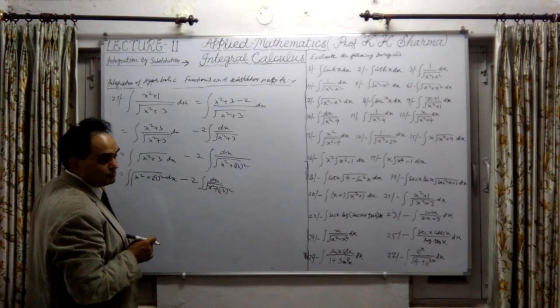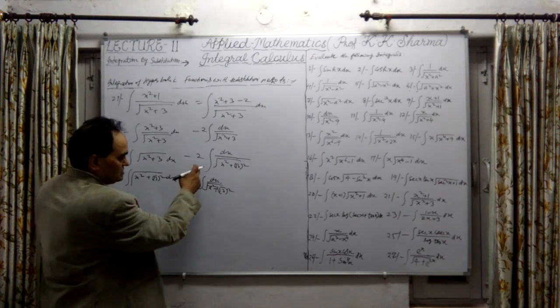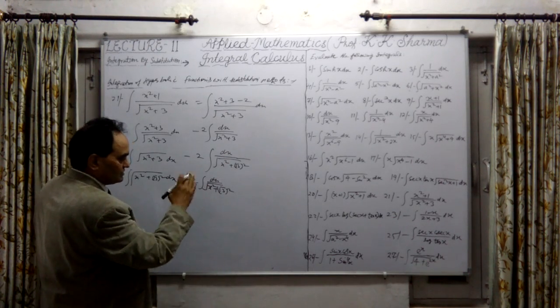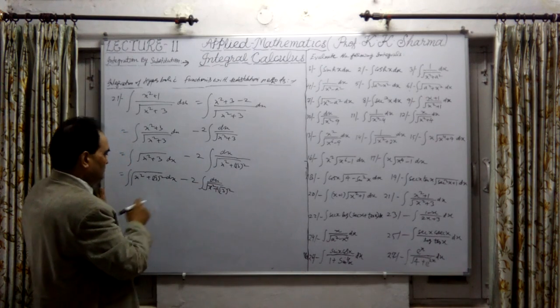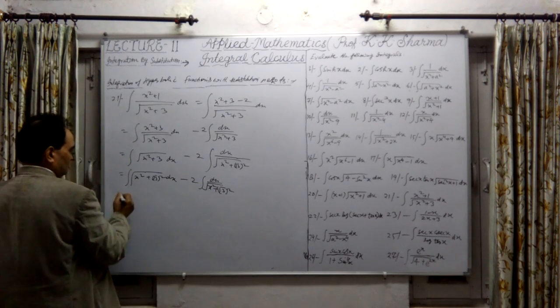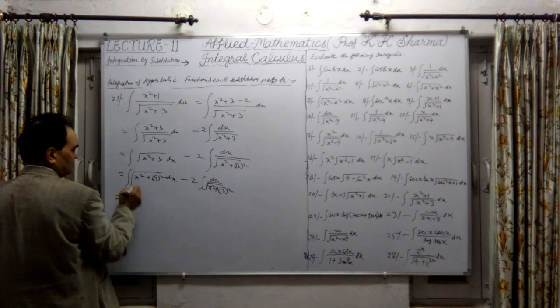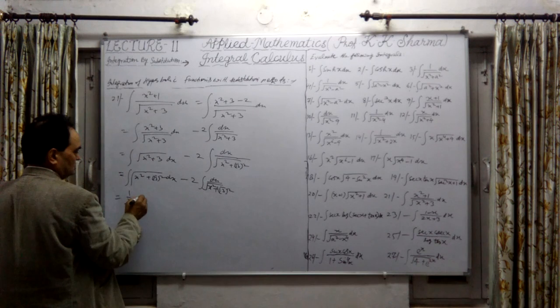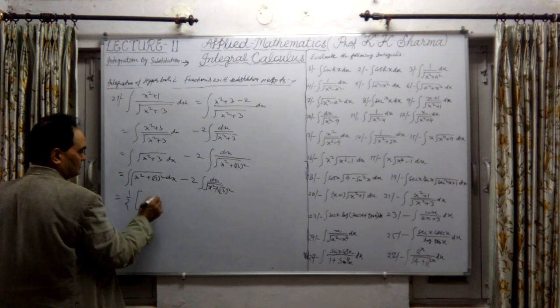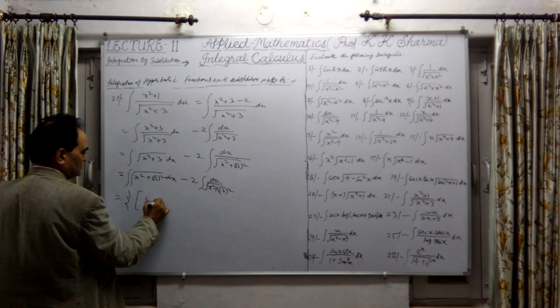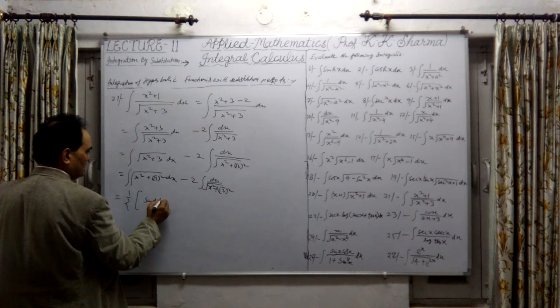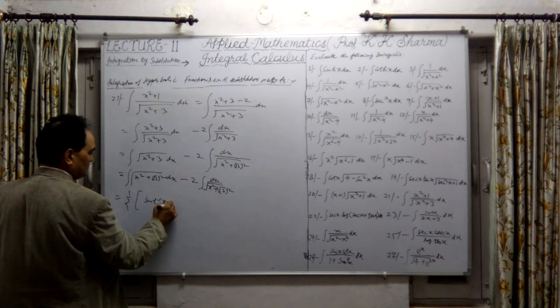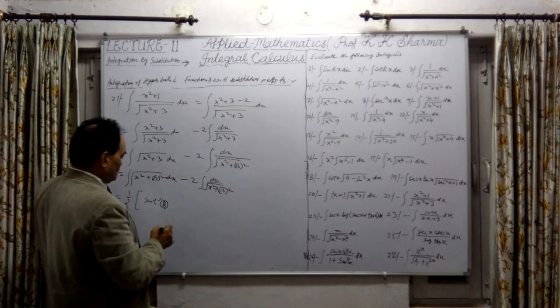In case of sinh inverse, we write sinh inverse of x upon a. In the earlier plus sign case we got 1/2 into theta plus, that means sinh inverse of x upon under root 3, plus